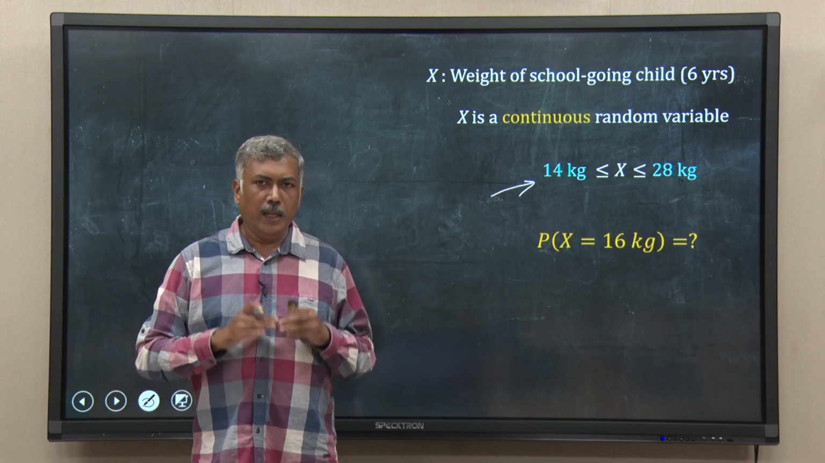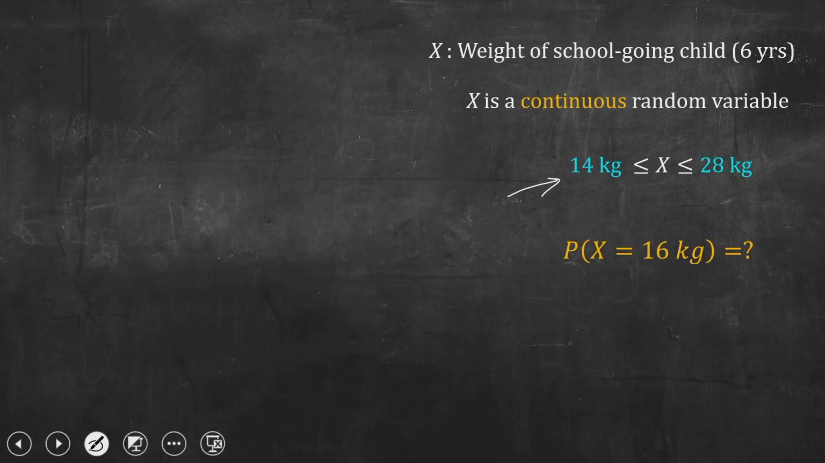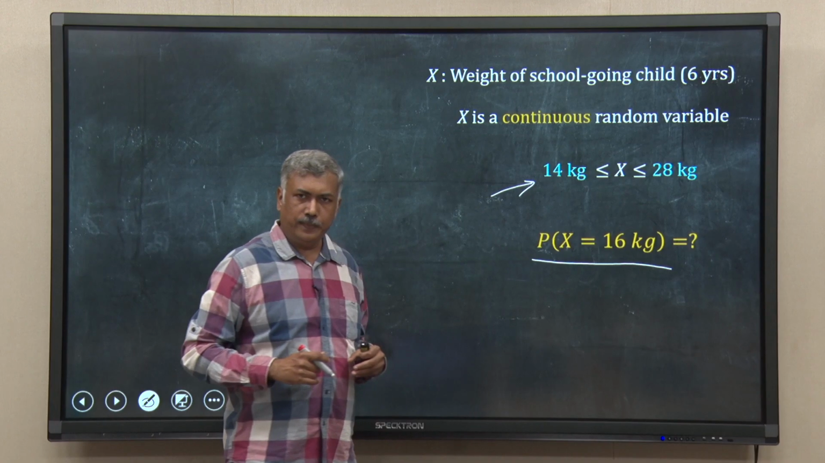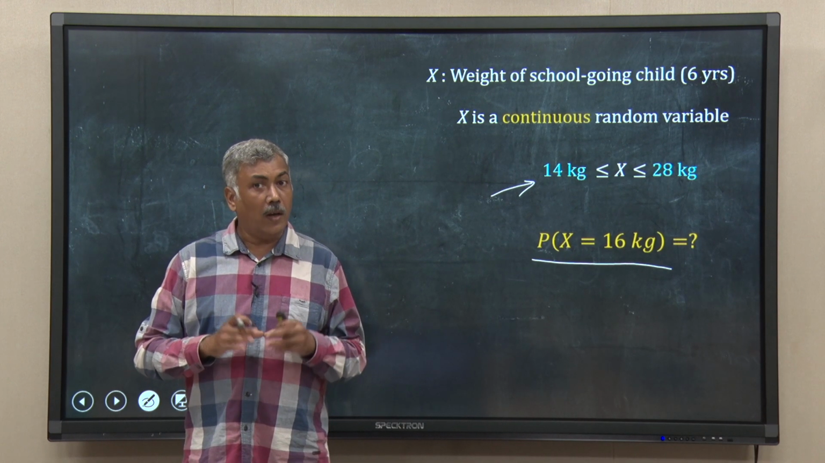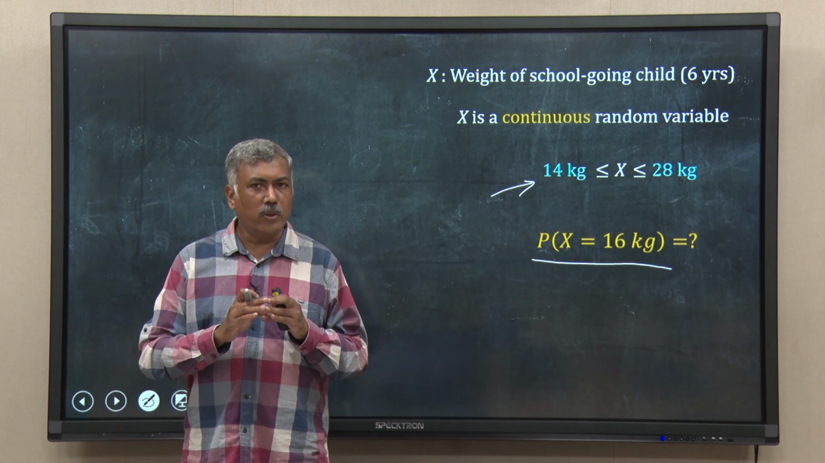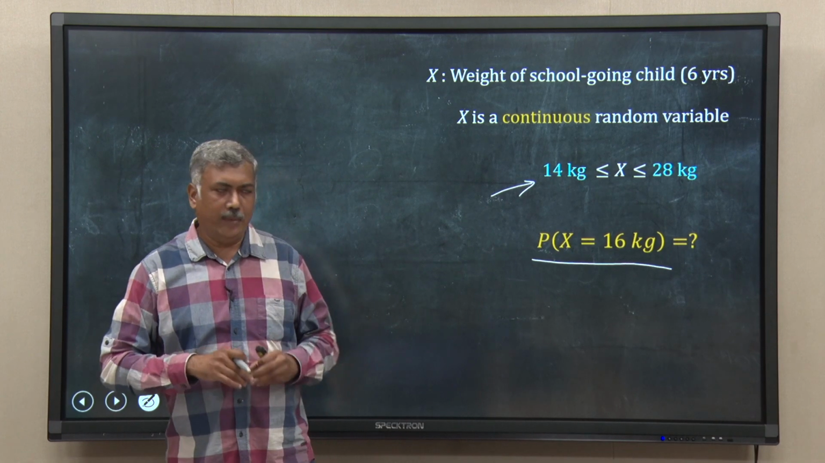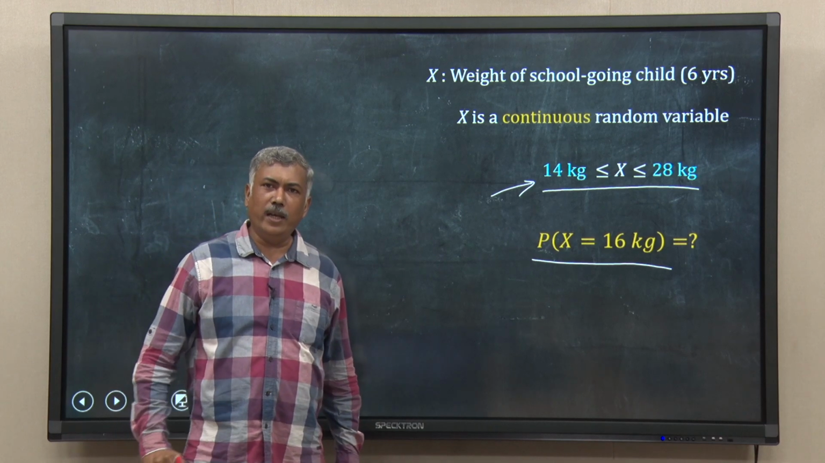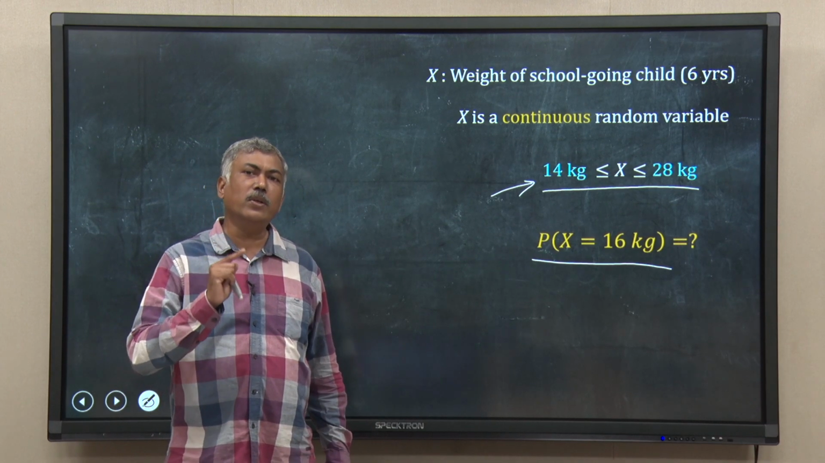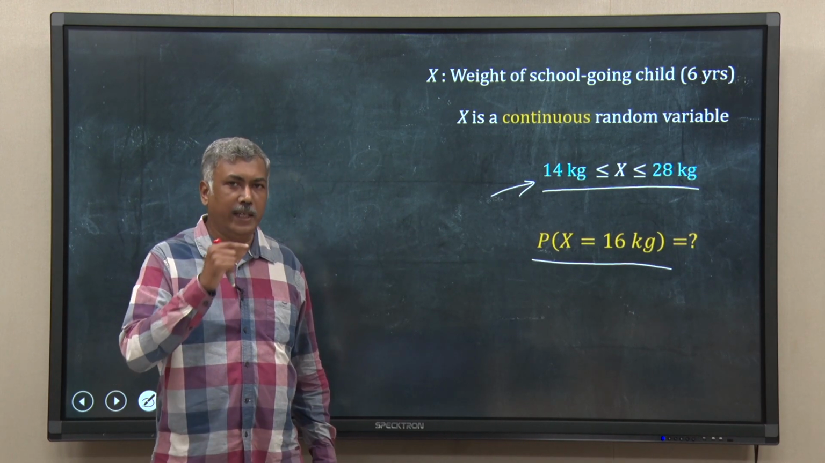Now, if I ask you a particular question, what would be the probability that x is equal to 16 kg? That means, you have to calculate the probability that x is equal to 16 kg. Now, I have not given you any more data. I have not told you the probability distribution or the raw data behind this question, anything. The only thing I have told you is that the weight varies from 14 kgs to 28 kgs, and you have to calculate the probability that weight x is equal to 16 kg. Let me explain how you will answer this question and where it will lead us.